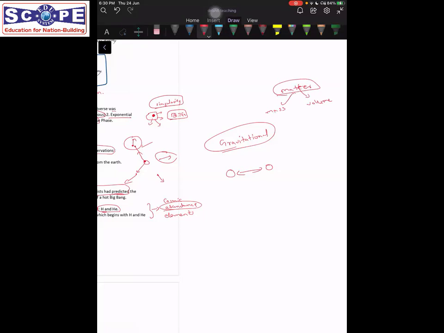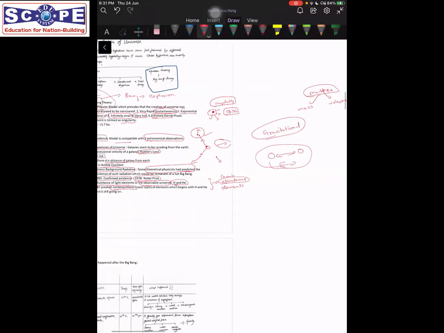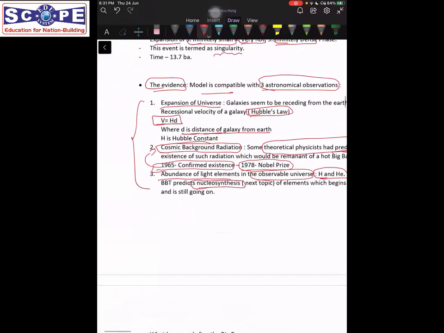So if every matter has mass, whatever matter we are seeing, the whole thing must be attracted towards each other, right? They must be attracted. But then how are we seeing an expansion if there is going to be an attraction amongst them? If there is an attraction, they must move closer to each other. But yet we are seeing an expansion. Can anyone tell me how this is happening?